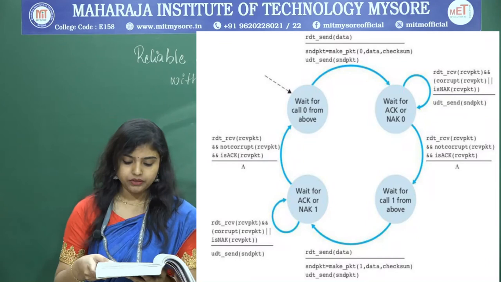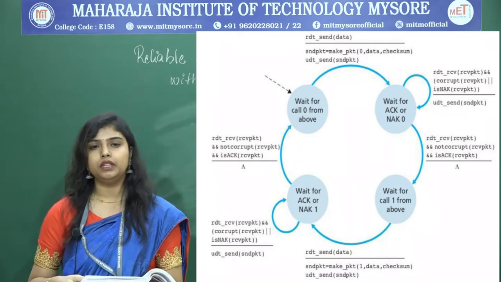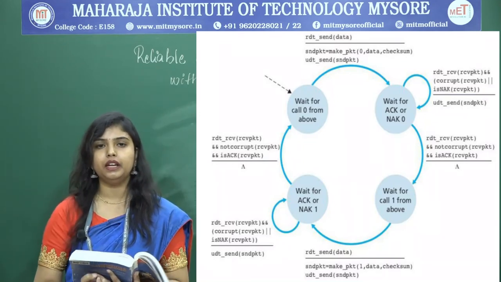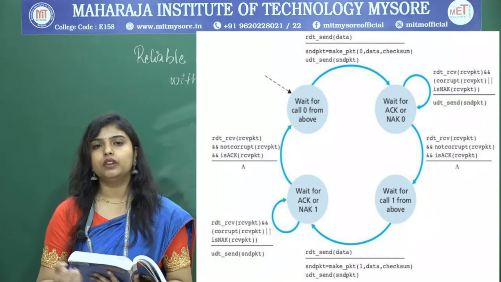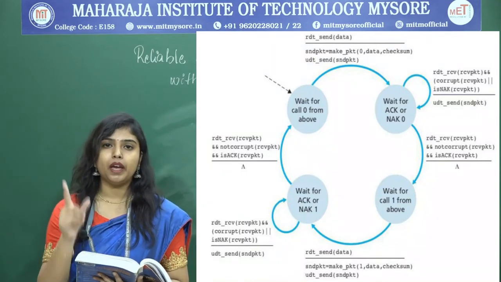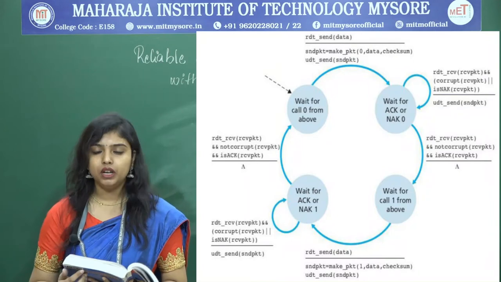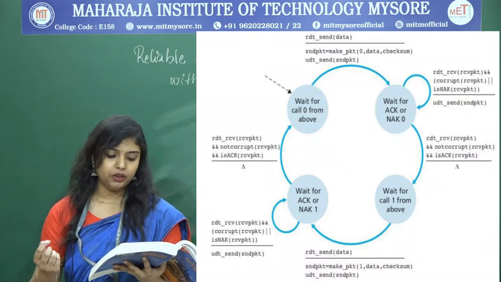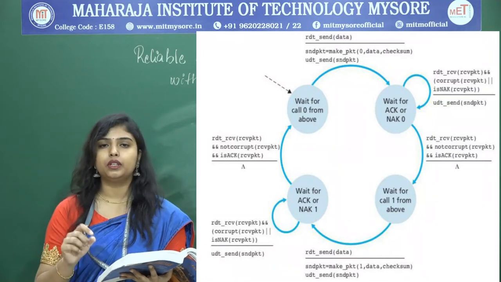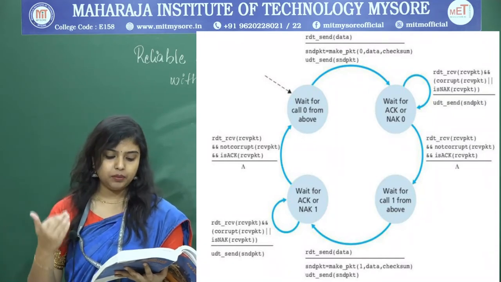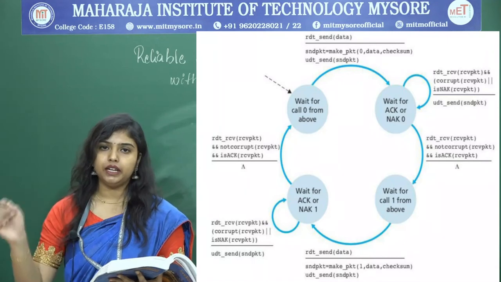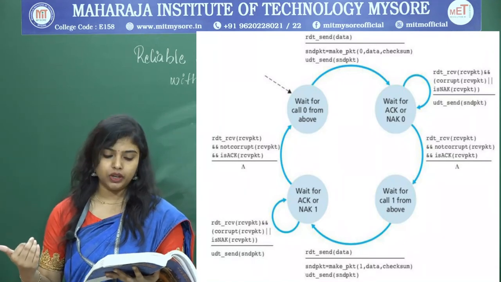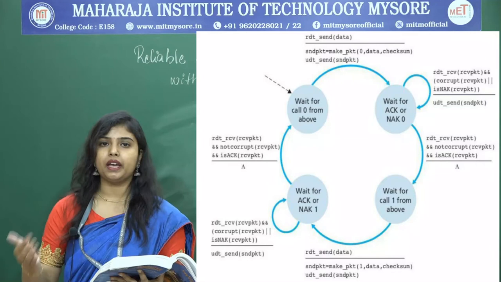Wait for call 0 from above means we are waiting to receive the packet with sequence number 0 from the upper layer. When we receive it, rdt_send(data) sends the data to the lower layer, which makes a packet.